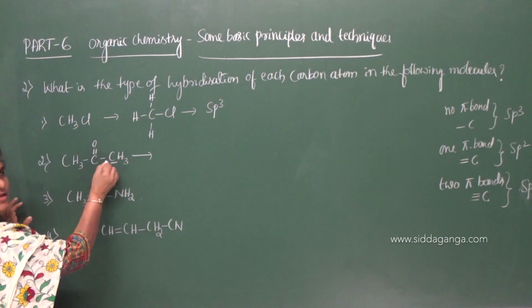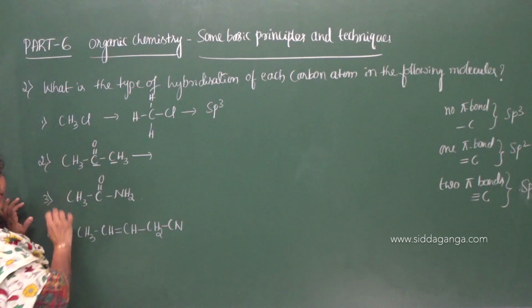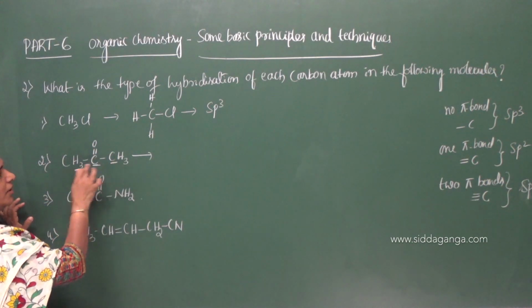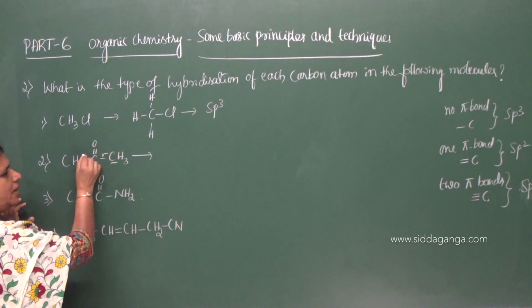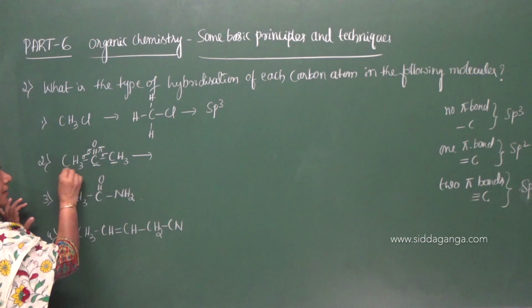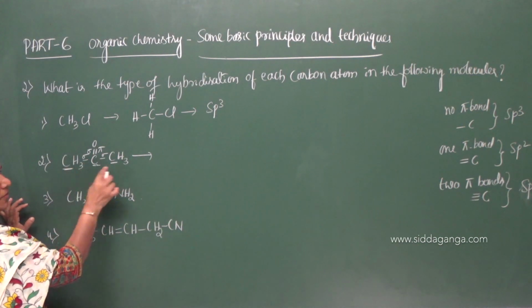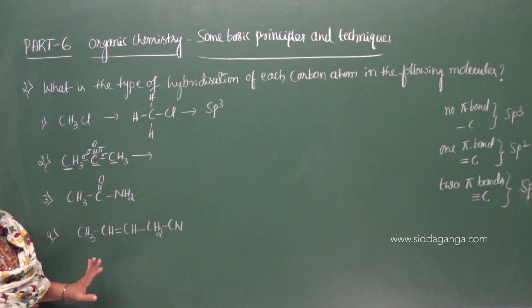This also forms a single bond with this carbon, but this carbon forms one pi bond with the oxygen. With these two carbon atoms it forms single bonds. So this is sigma and this is sigma, and here one sigma and one pi bond, and the other carbons form only sigma bonds. No pi bond formation takes place.